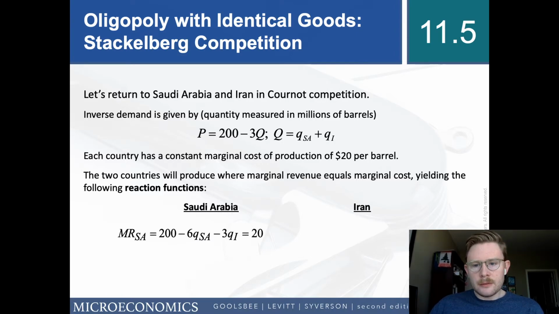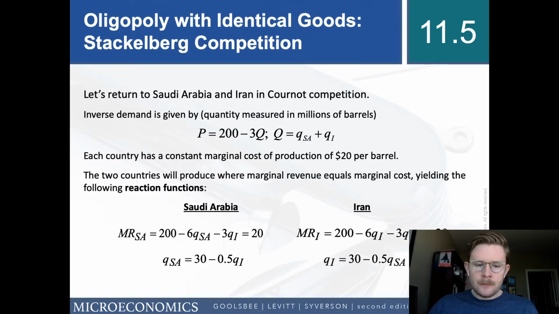That gives us the following reaction functions. Again, we have a marginal revenue curve for Saudi Arabia of 200 minus 6 times Saudi Arabia's quantity minus 3 times Iran's quantity. Set that equal to the marginal cost, which is equal to 20. And so Saudi Arabia has this reaction function, QSA equals 30 minus 0.5QI. This should look very familiar. It's the same as before.